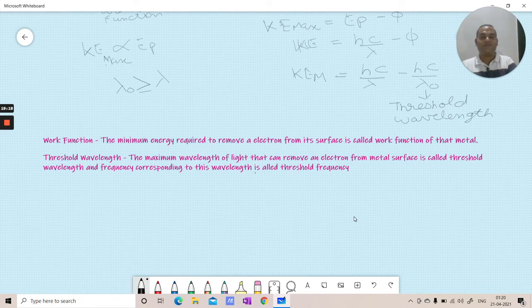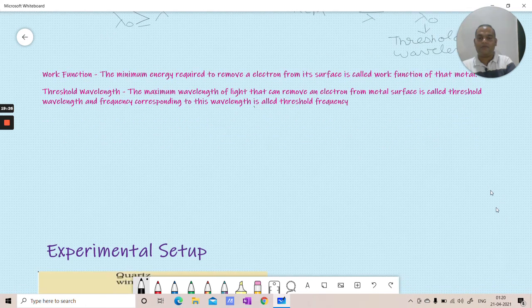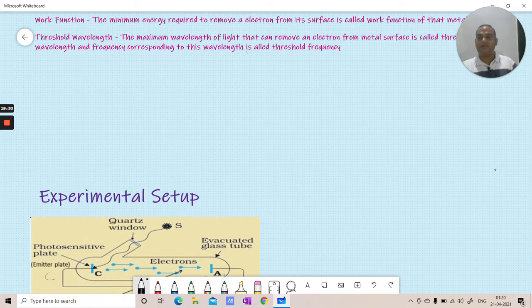The same equation we can write in terms of frequency: Ke max equals h nu minus h nu naught.